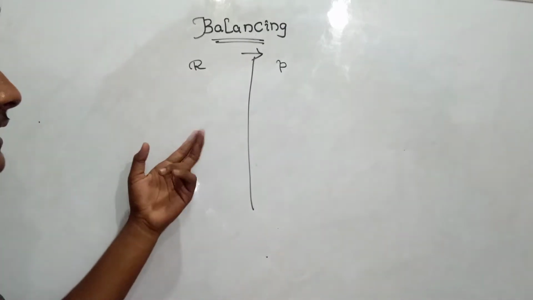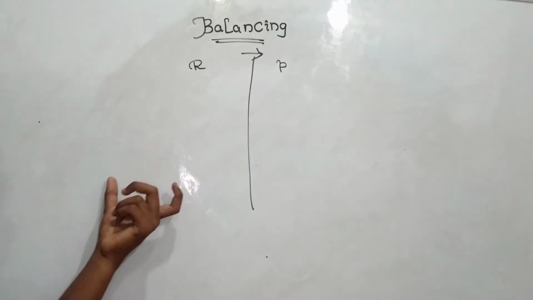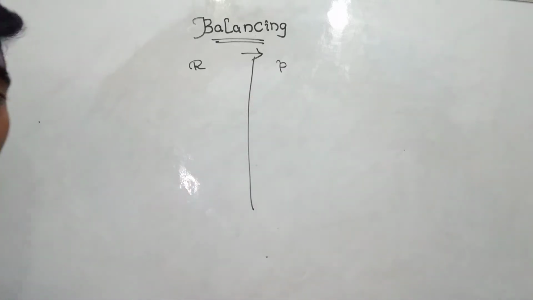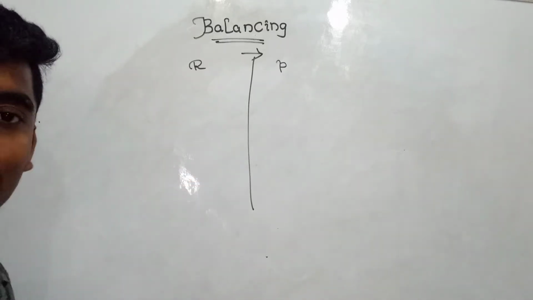The atoms on the reactant side should be equal to the atoms on the product side. If they are not equal, we have to balance it. That is known as balancing. In a balanced chemical equation, the atoms on both sides should be equal.